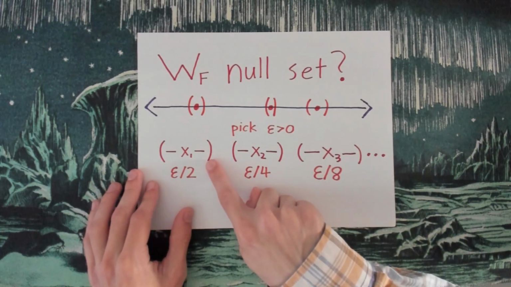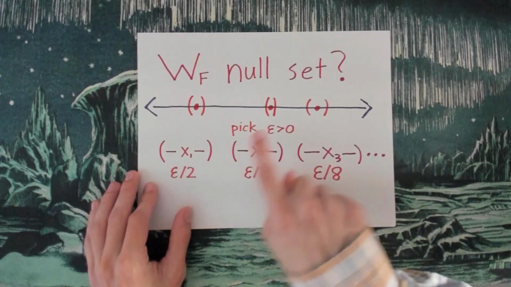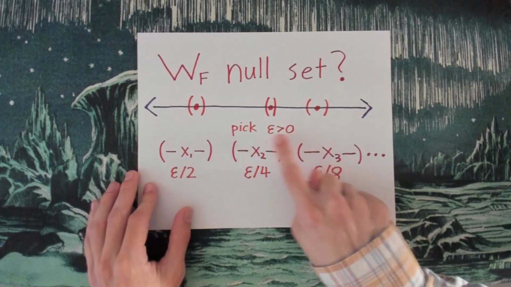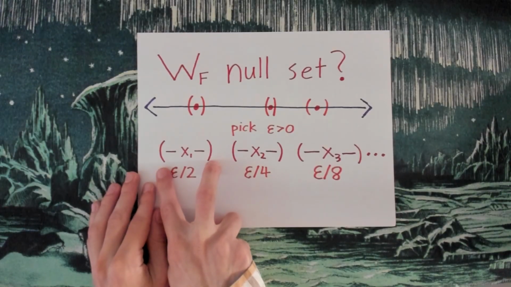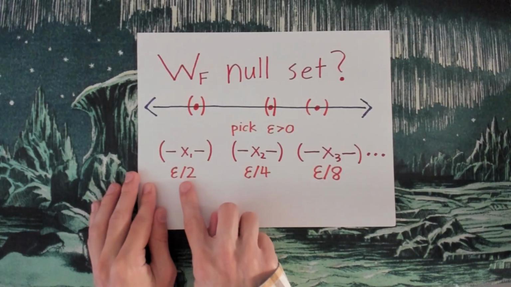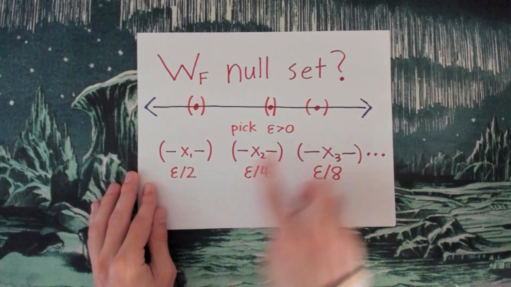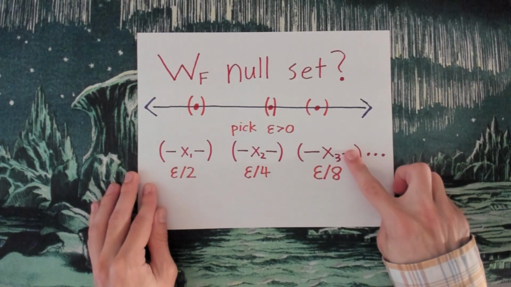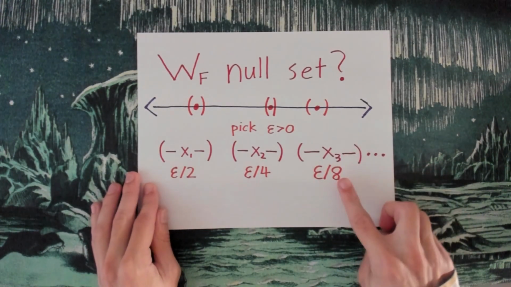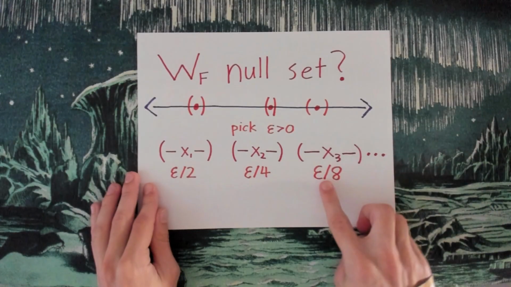And then if I choose any positive real number epsilon, say I pick epsilon to be 1, well, I could find an interval around x1 that is of length 1/2. I could find an interval around x2 that's of length 1/4. I could find an interval around x3 that's of length 1/8, and so on.